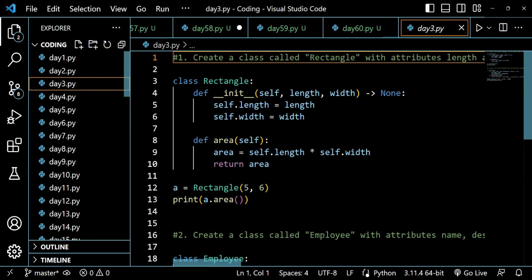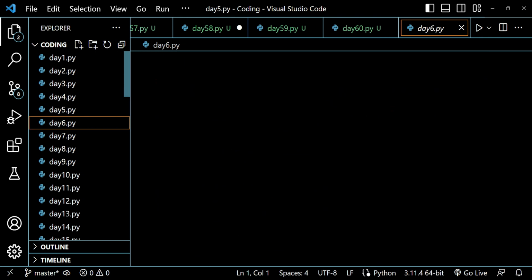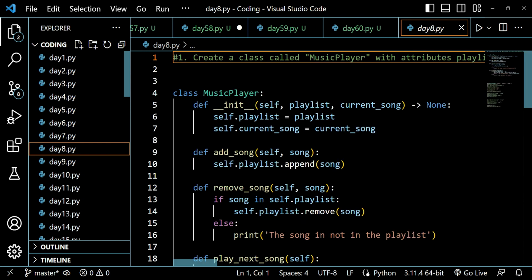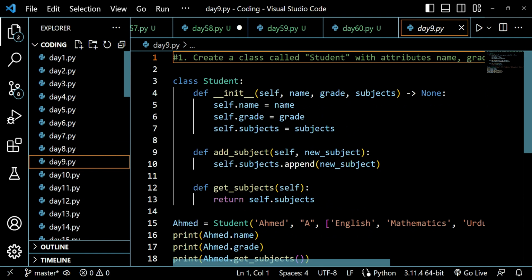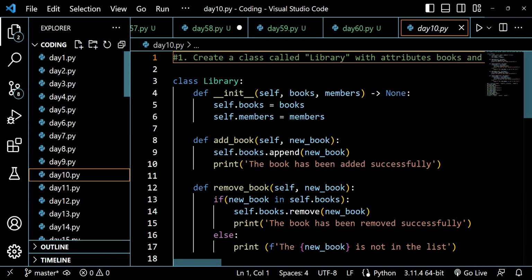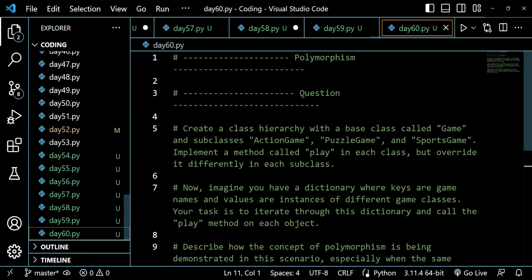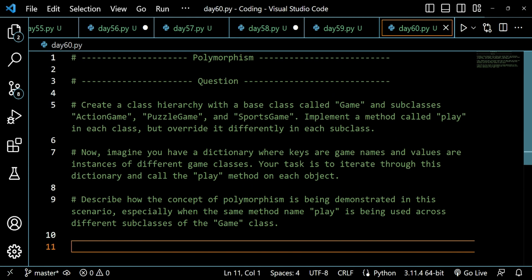As you can see on the screen, we have just solved so many questions. On each day we have been solving different types of questions, and on each day we have been discussing different concepts of object-oriented programming. Like we have already discussed inheritance, class attributes, instance attributes, super init functions, and moreover we have also discussed many types of functionalities of object-oriented programming.